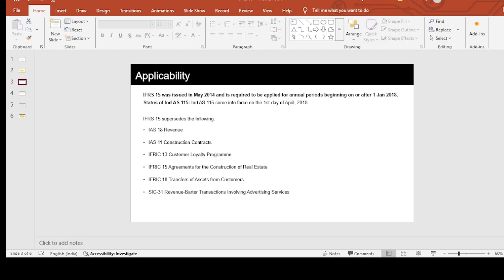So let's say if we go to Shopper Stop today, or we go to any of the stores, we get some points when we shop. Or if you buy anything from Amazon or Paytm, we get certain cashback points. So those type of guidance were earlier covered under IFRIC 13. This guidance has now been dropped from IFRIC 13 and has been put in the same manner under the revenue standard IFRS 15. So even such guidance which was sitting outside the standard has now been brought under the standard itself.